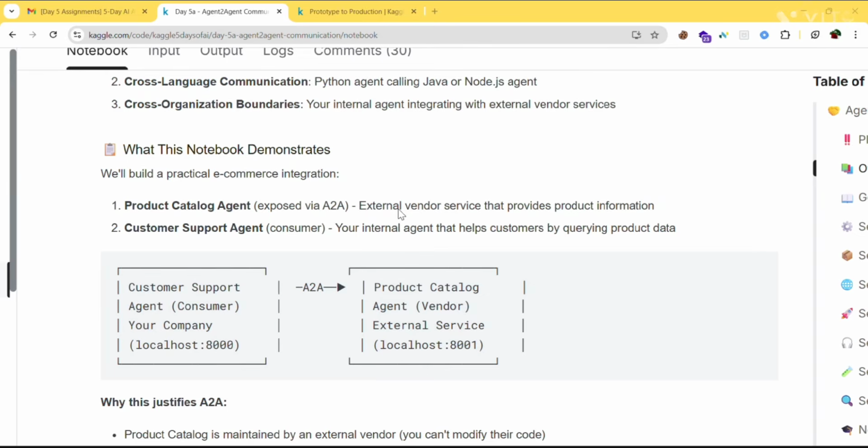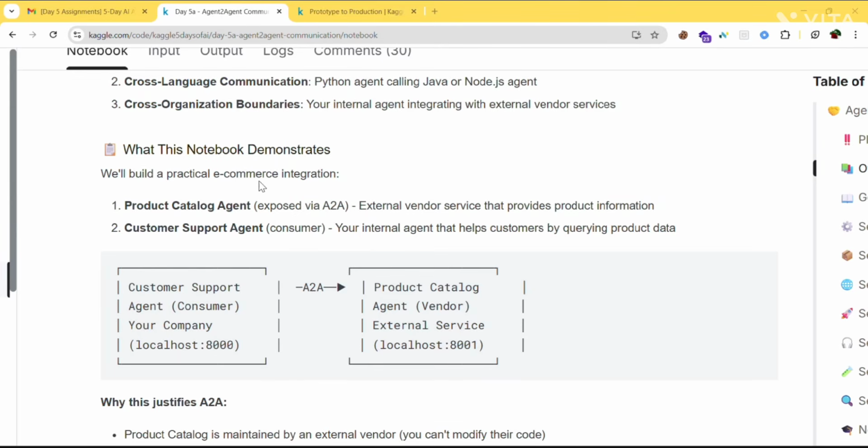One is the product catalog agent, that is a vendor service, which runs on localhost 8001. The purpose is to store product information and product details when asked, acting like an external service provided by a vendor. So you cannot modify this agent because it belongs to another company. The next one is the customer support agent. This is your agent. This runs on 8000 and the purpose is to answer customer questions.